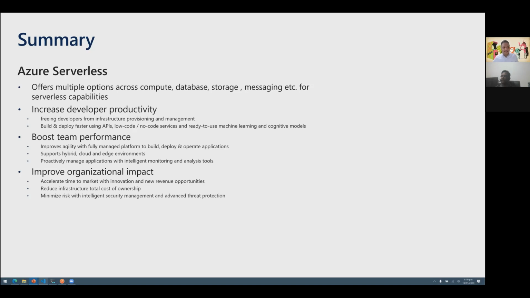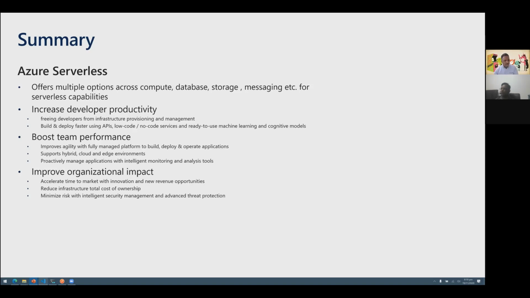First thing, obviously, is the increase in the developer productivity, where we don't have to manage the infrastructure. Developers can focus purely on developing code. We have scenarios where there is low code or no code. We can integrate with the PaaS services or SaaS services, and also things like machine learning, and we can quickly build and deploy applications. So this gives a lot of benefit in terms of accelerating time to market.